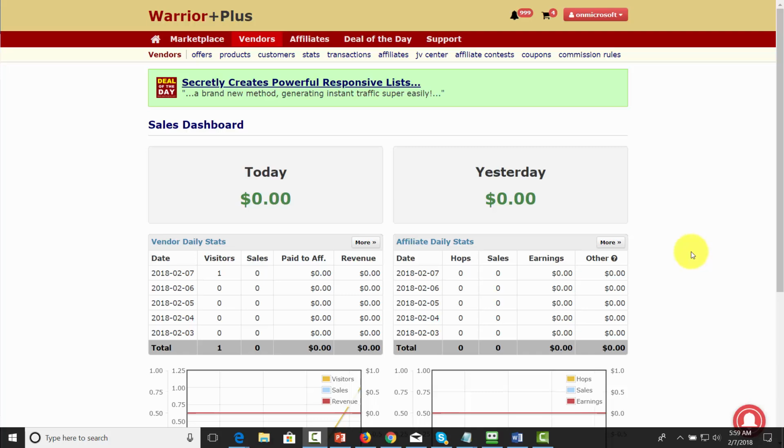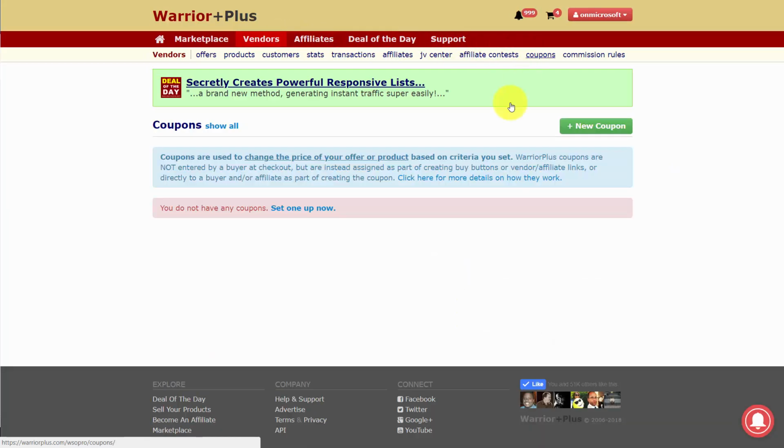Welcome back. Now, Warrior Plus offers multiple ways to offer coupons and discounts to your customers. So in order to look at them, you need to go to your vendor menu and then the coupons tab. Then what you'll need to do is click the new coupon button.